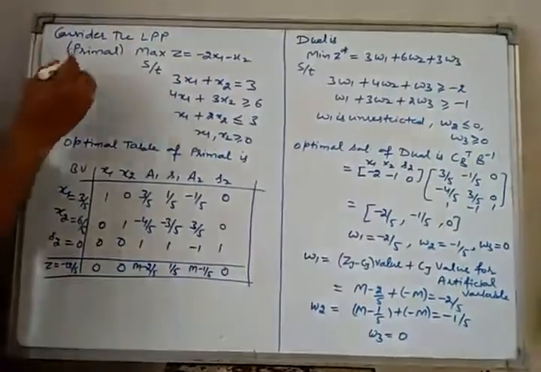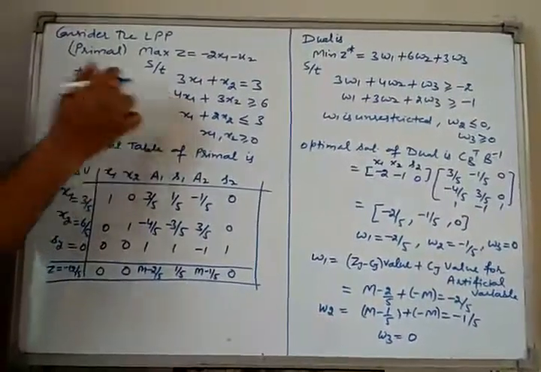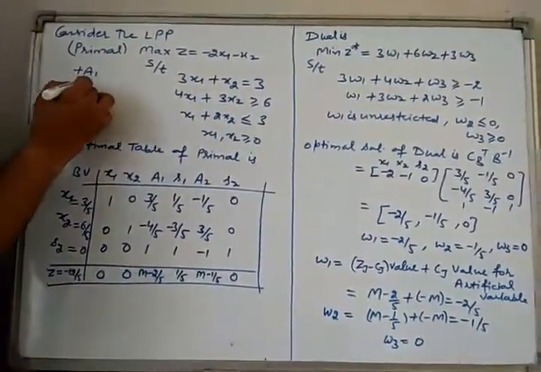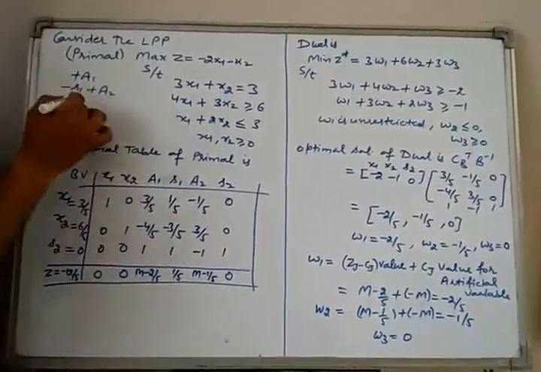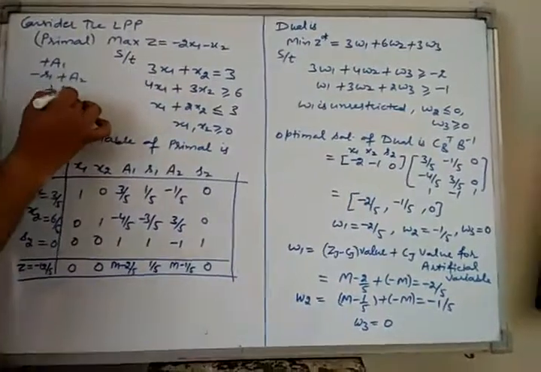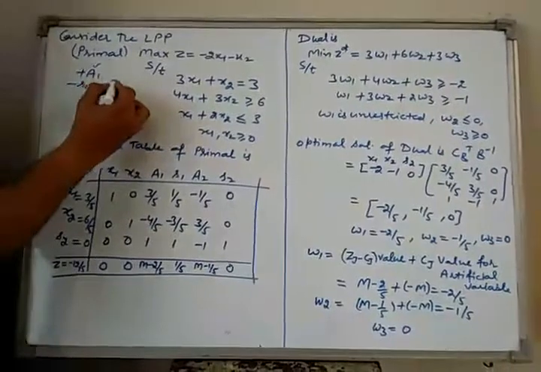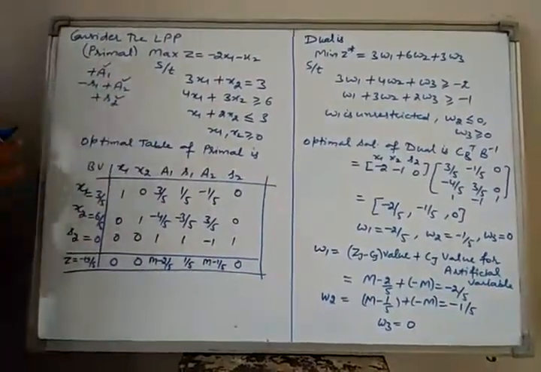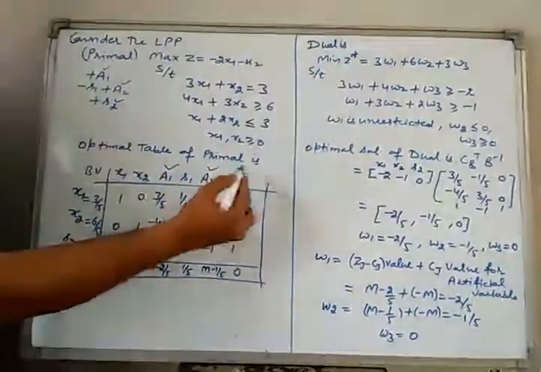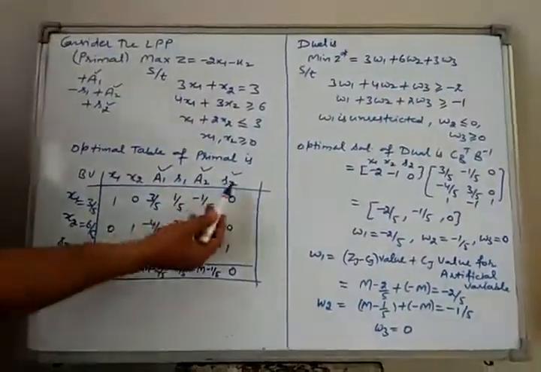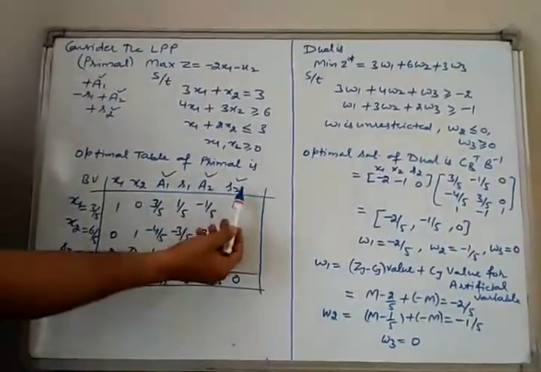Here we add artificial variable A1 in the first constraint. Then in the second constraint we subtract surplus variable S1 and add artificial variable A2, and in the third constraint we add slack variable S2. Now the identity matrix lies below A1, A2 and S2. Therefore our starting BFS is A1, A2 and S2. This is the starting basic feasible solution. Therefore B inverse lies below the columns of A1, A2 and S2.